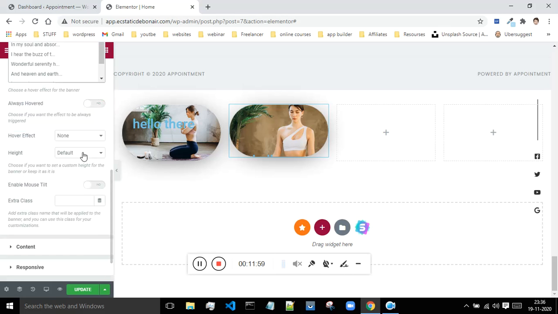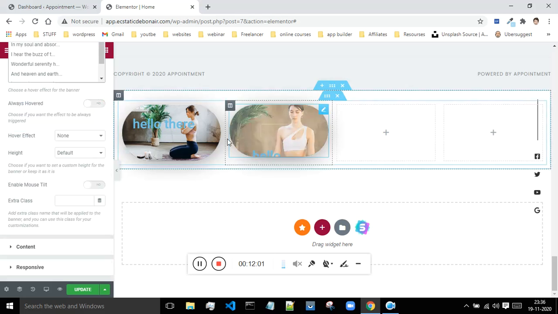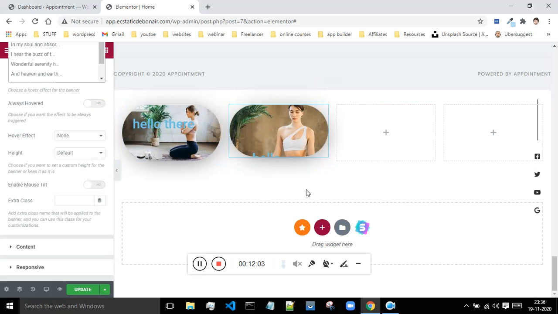Okay guys, so this is all about this option, and I think I've already shown you all the possible settings which you can make use of with this particular element.